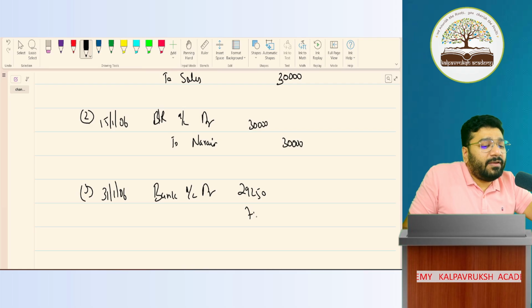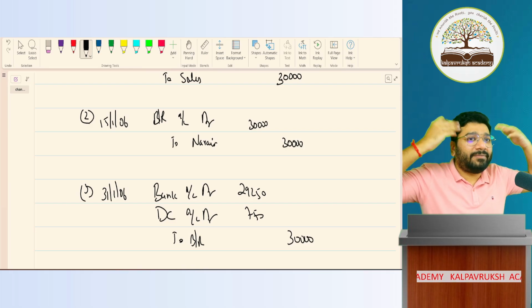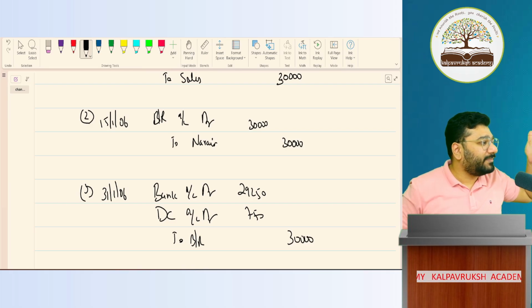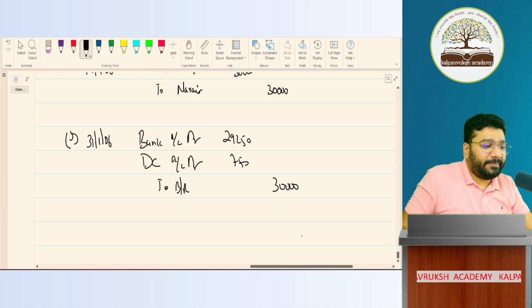29,250. 750 is your discounting charges account debit. And the bills receivable he gave is worth 30,000. Now, since I've drawn so much of the diagram, the diagram is running in your mind. Are you able to realize that? The drawing is happening in your mind. Sequence is coming automatically. Then what is happening?